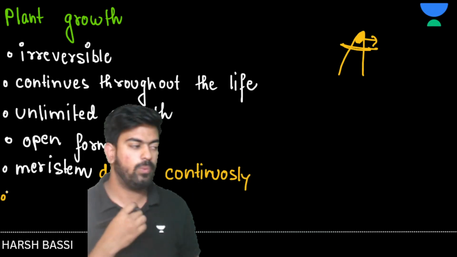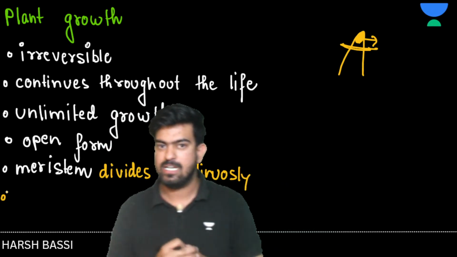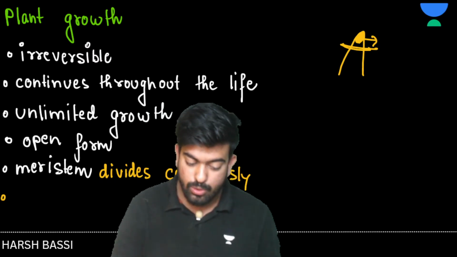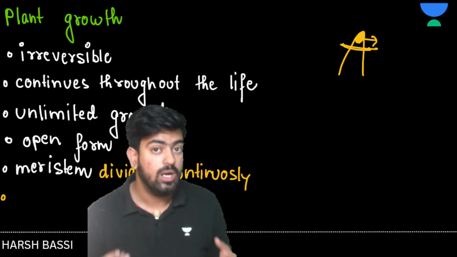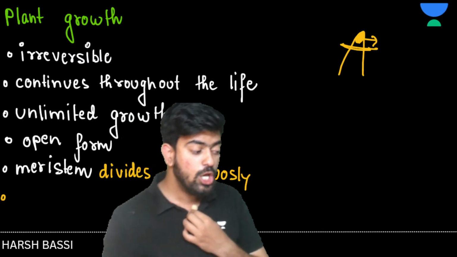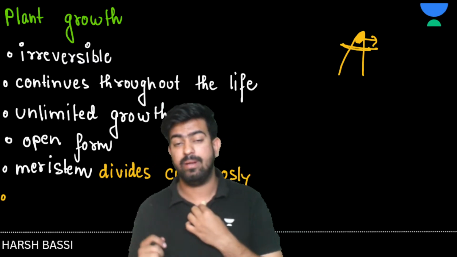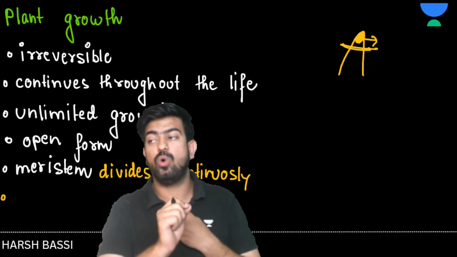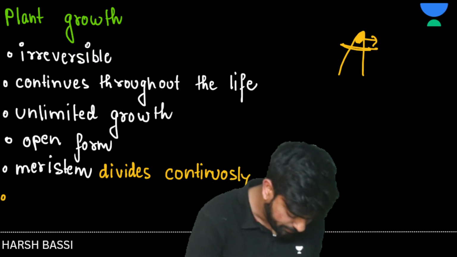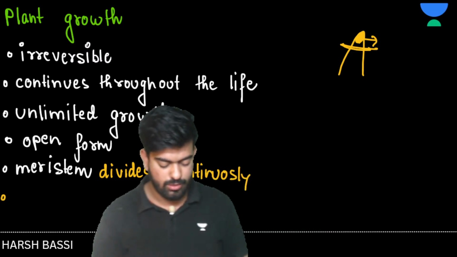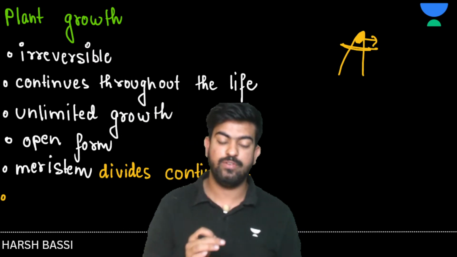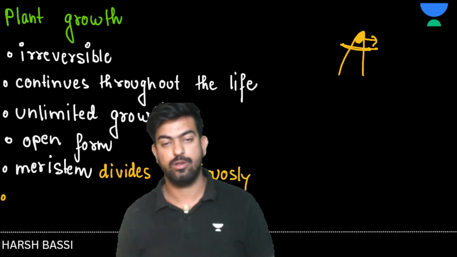One more thing. We have discussed that in plants the growth is only and only happening where the meristematic tissue or the meristem is present, right? So if I say this statement that the plant's growth is happening everywhere, will it be correct or wrong?